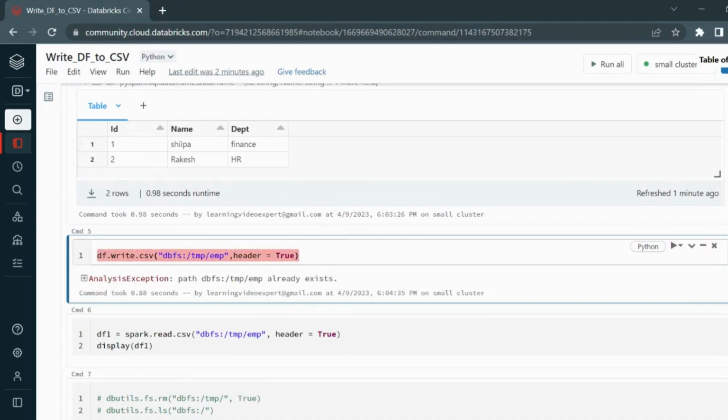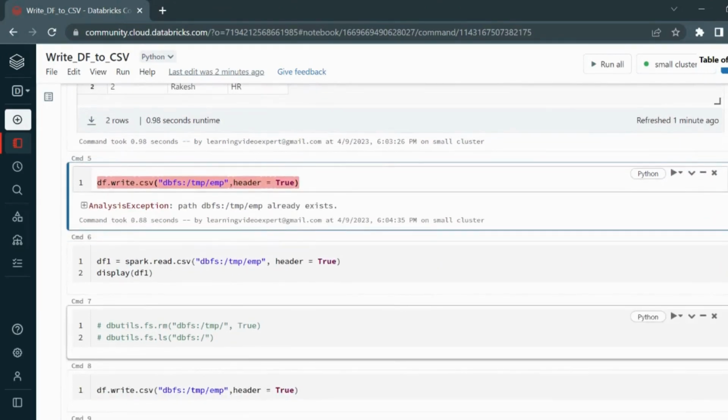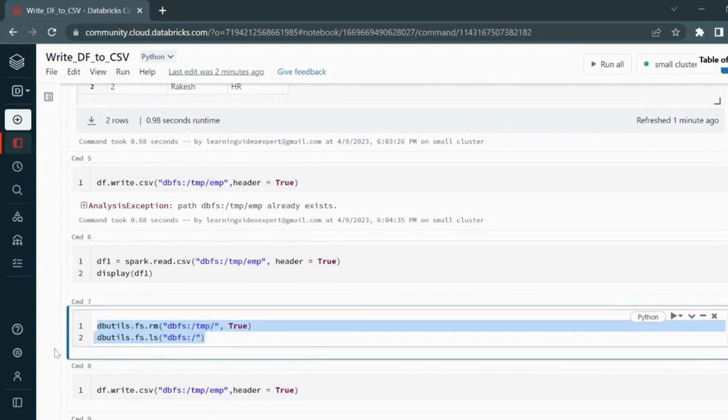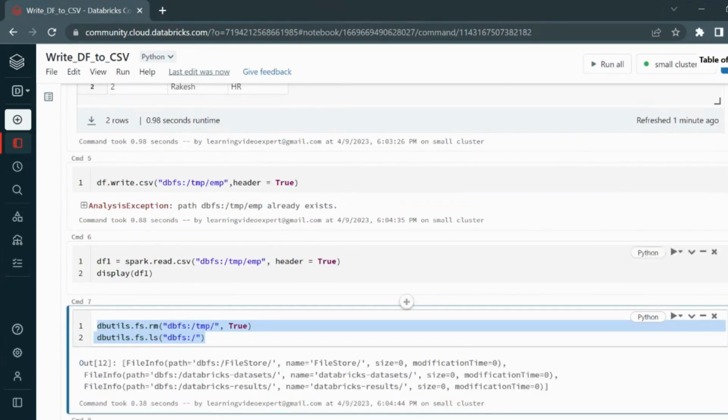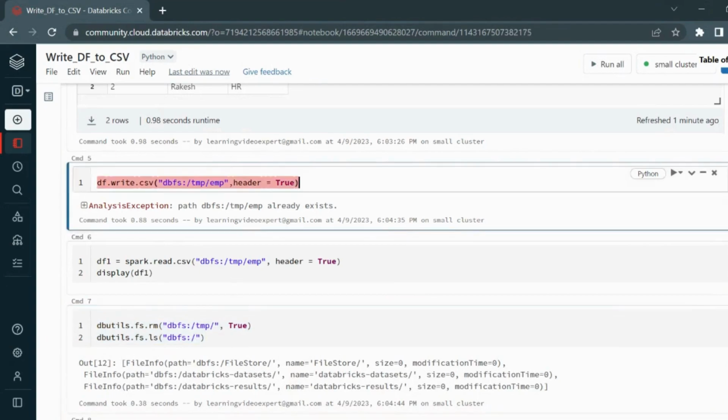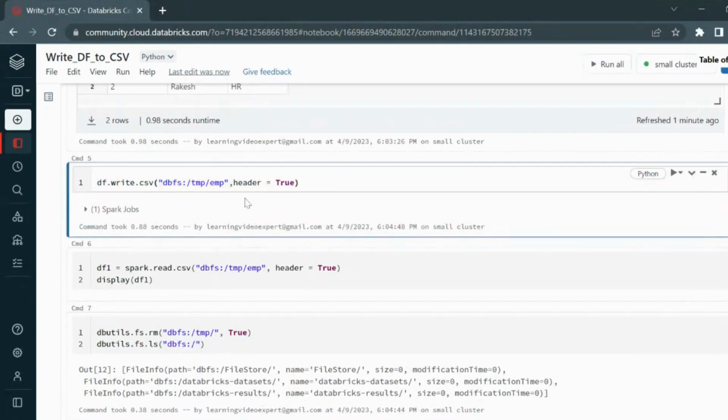Okay, it says TMP employee exists. So let me just go ahead and clear that out. Okay, I'll just run it again because it was already existing. We will discuss that also. So now it has written the file into the employee folder.